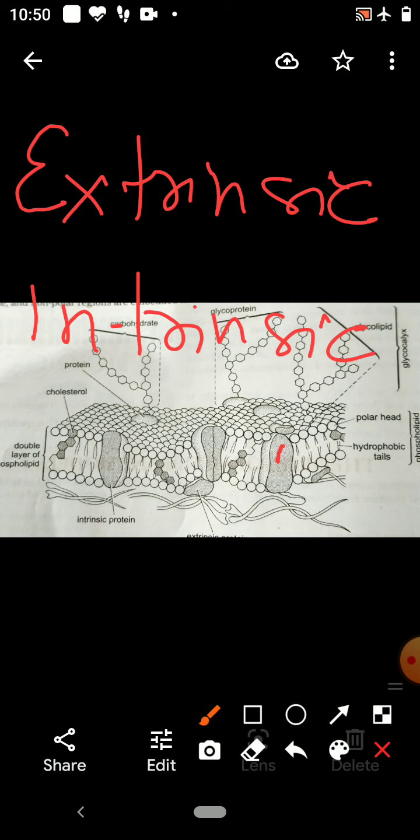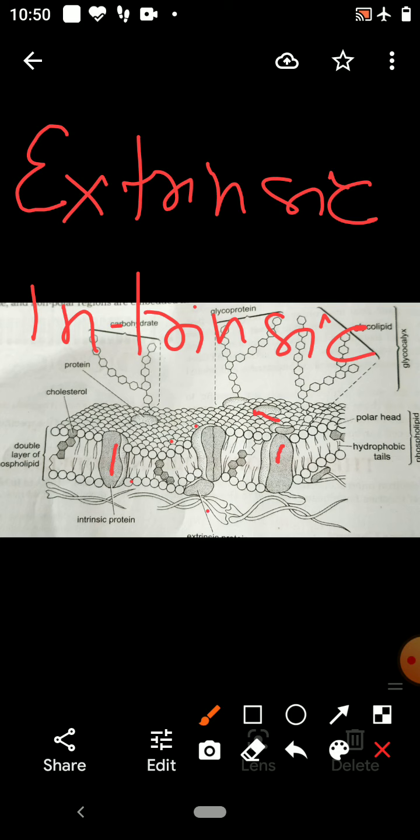The extrinsic proteins, which are present on the surface, are soluble and readily dissociate from the membrane. But the intrinsic proteins, which are embedded inside, are insoluble and cannot dissociate easily.